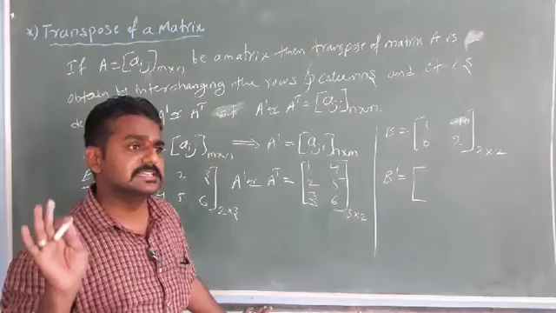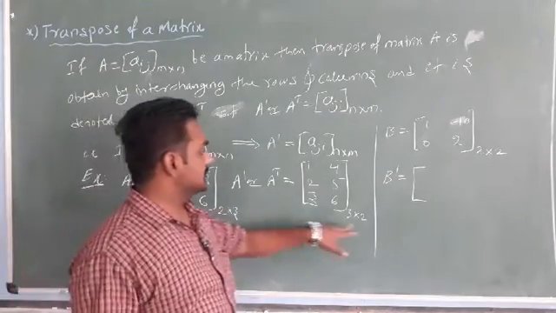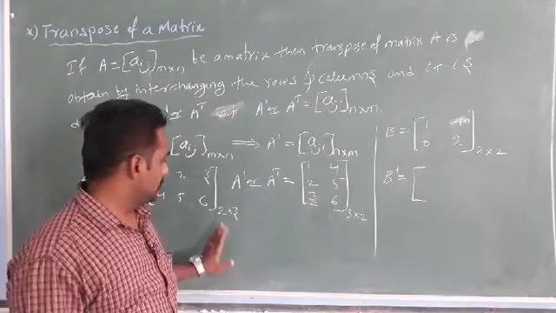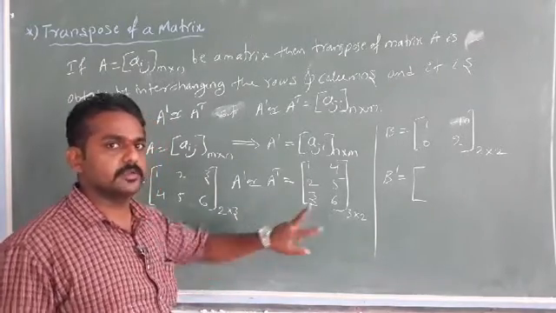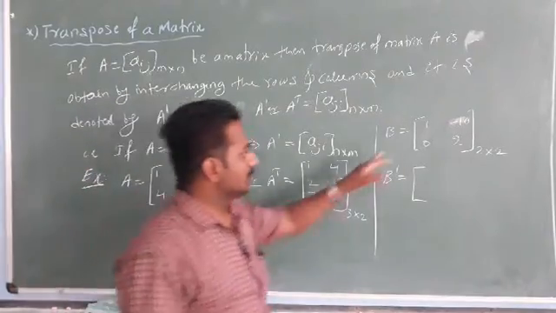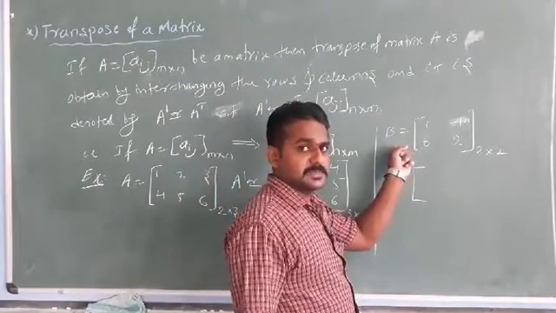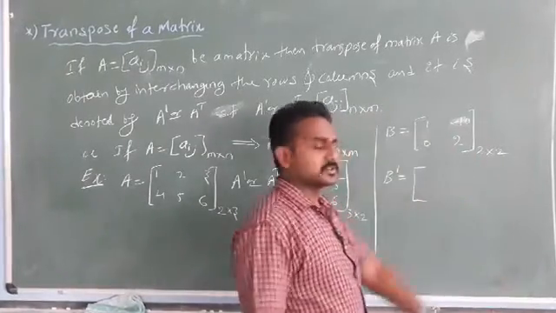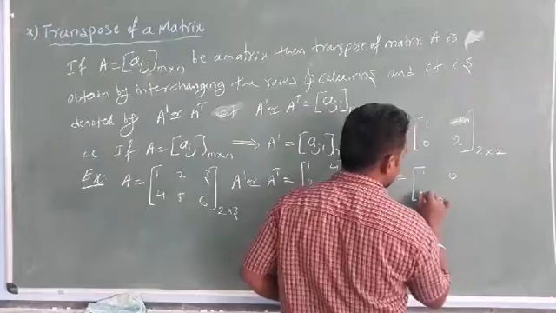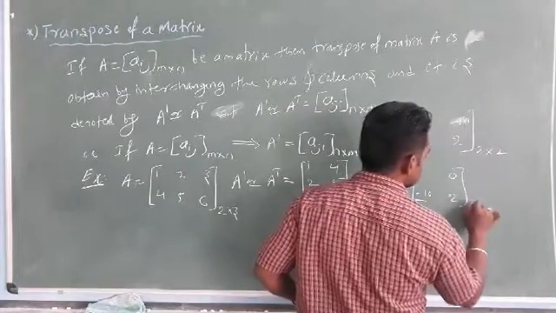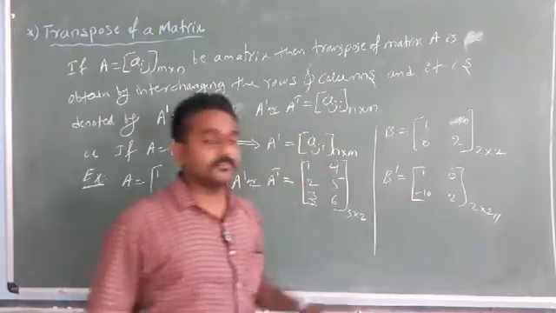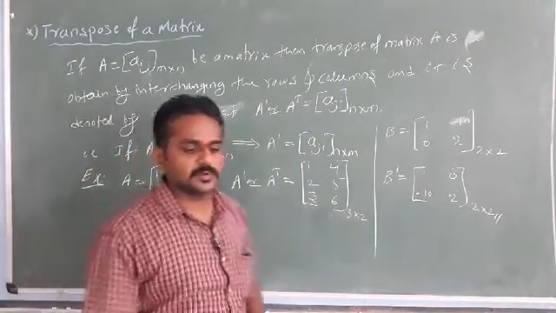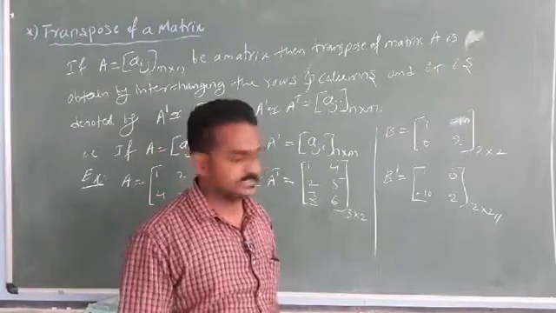The order doesn't change here, only for the other than square matrix. For a rectangular matrix, 3 by 2 or 2 by 3 becomes 3 by 2, and 3 by 2 becomes 2 by 3. So what is the transpose of the matrix B here, students? The first row becomes the first column, and the first column becomes the first row. So it becomes 1 0 minus 1 0 2. It is again 2 by 2. It is only for a square matrix, students. Okay? This is the transpose of a matrix.